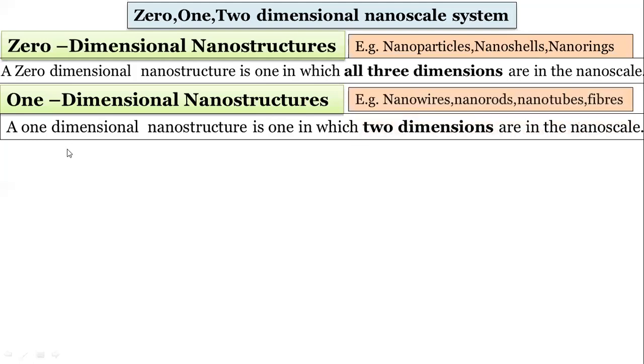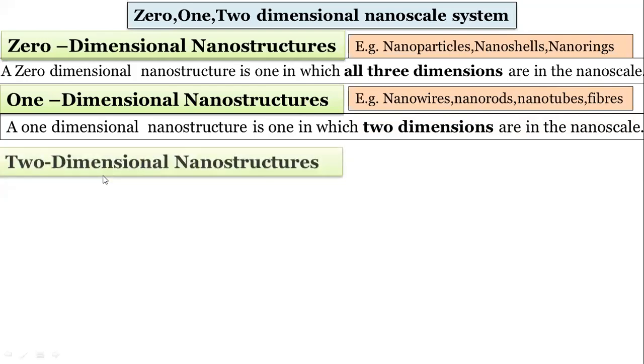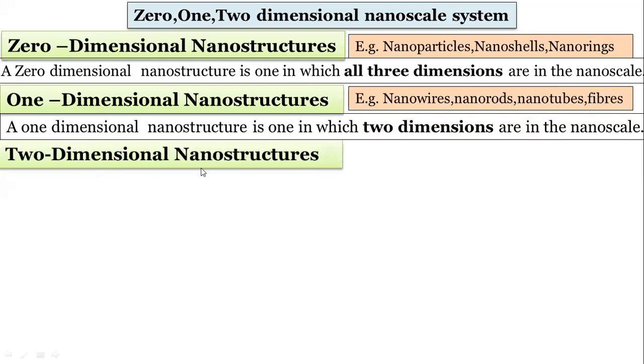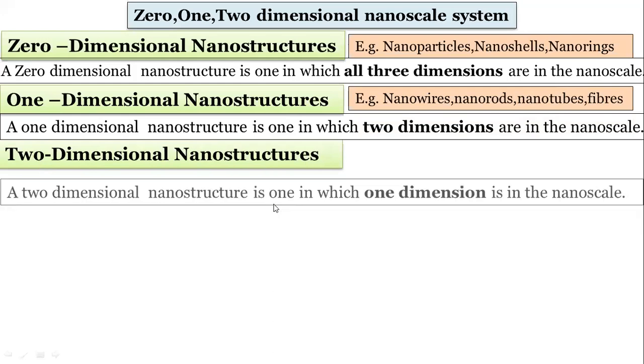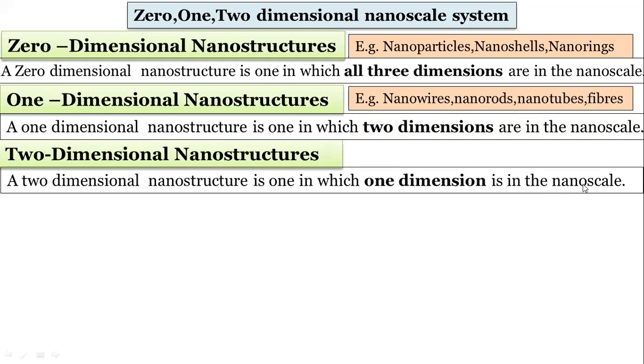Yes, then next one. See the examples of one-dimensional nanoscale structures: nanowires, nanorods, nanotubes, then nanofibers. All these are examples of one-dimensional nanostructures. Now I'm coming to two-dimensional nanostructures, in which one dimension is in the nanoscale.